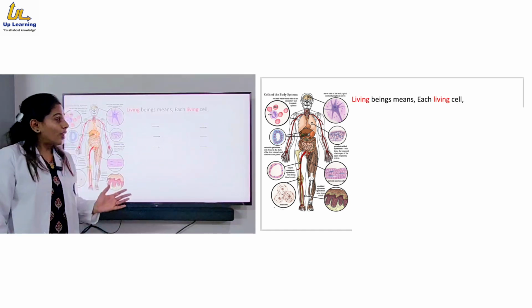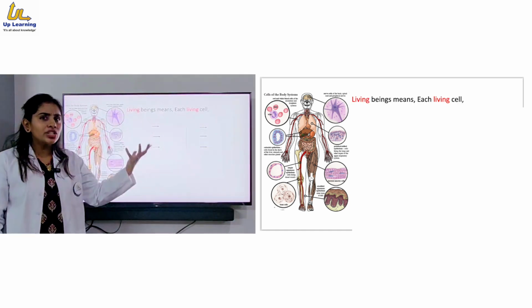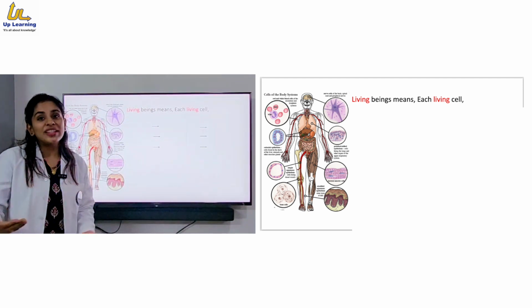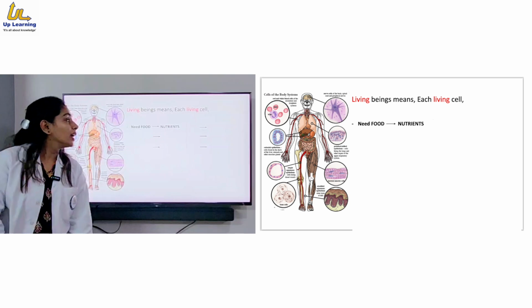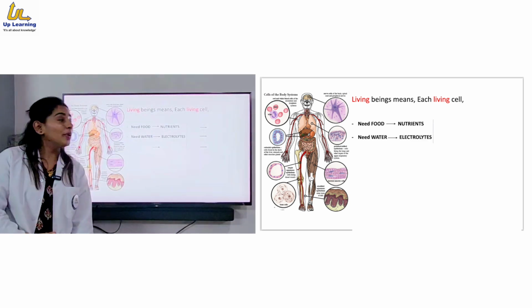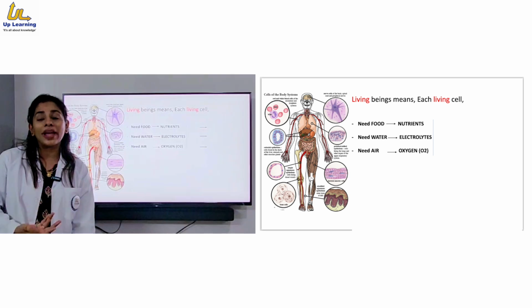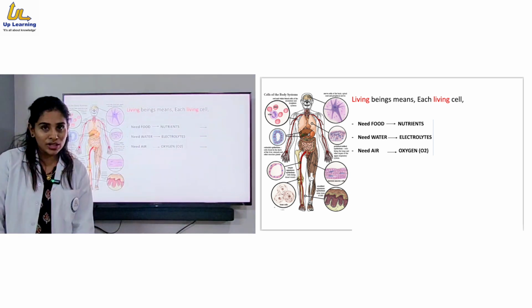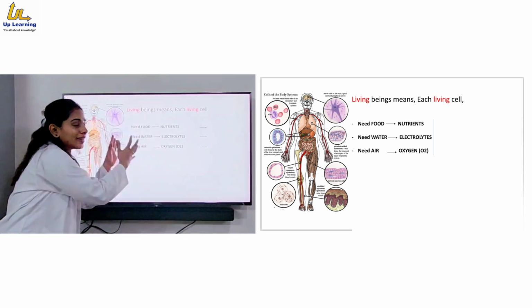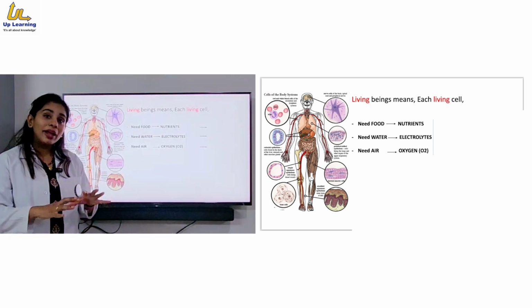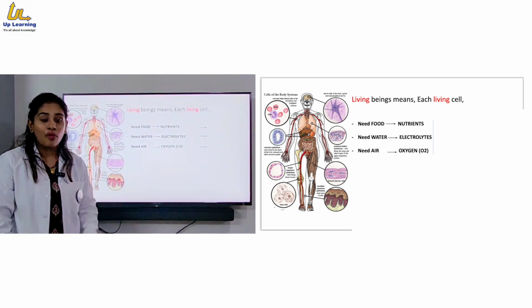Now, as we all are aware, each living cell requires a few things to be in a living state, and those are food in the form of nutrients, liquids in the form of water, electrolytes, and some gases through air. The specific gas is oxygen. Utilizing all these things, the human being obtains energy, and the remaining part is excreted in the form of waste.